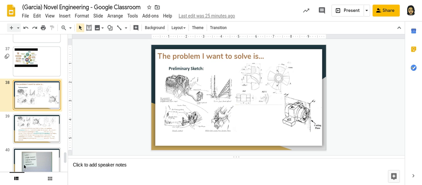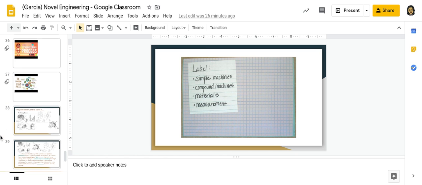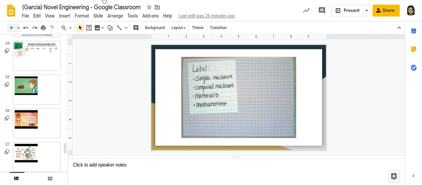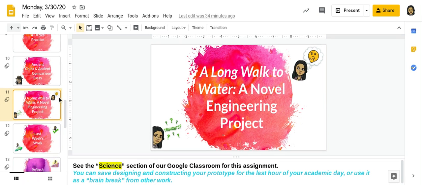And just keep in mind to sketch it out, label the different simple or compound machines that you might be using, and keep in mind, what materials would you need if you were going to build this? What are the measurements like? How long is it? How wide is it? Things of that nature. Okay, let me head on back over here to our Monday slide.